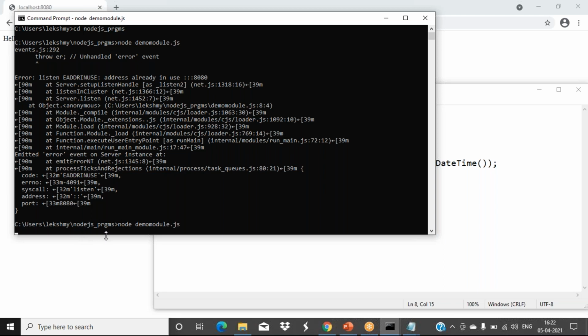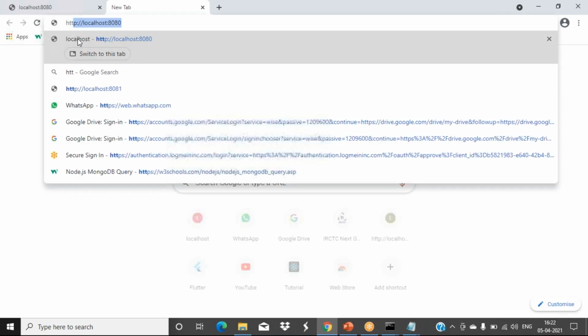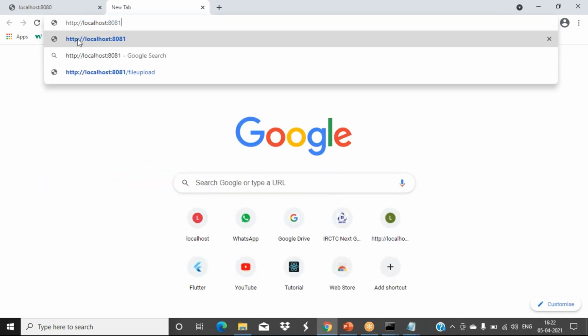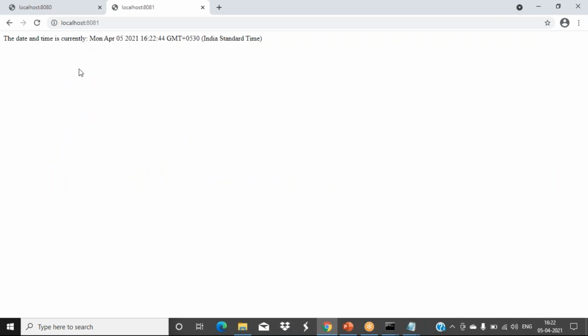That means now this file has created a server with port number 8081. To access this server in your web browser, we have to type the same thing, but change the port number to 8081. So see, it is showing the current time. Is this clear? The port number problem is clear for you? Any doubt?